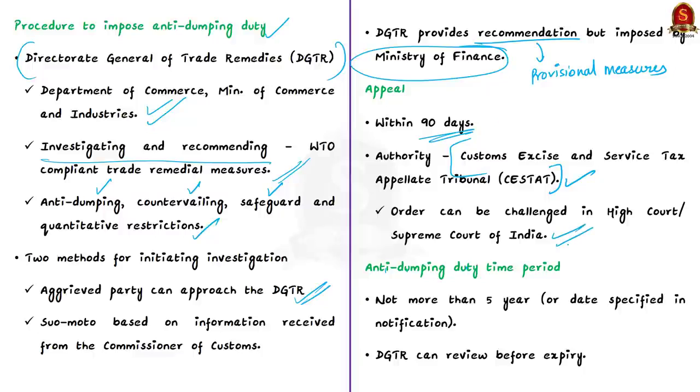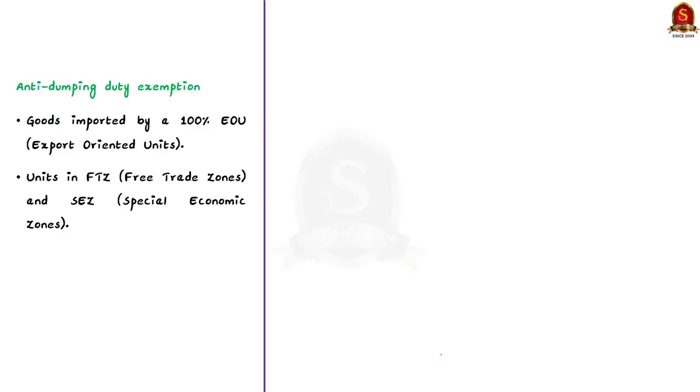So is this anti-dumping duty imposed for an infinite period of time? It is not. See, in general, the anti-dumping duty shall remain in force for a period of not more than 5 years. But it can be less than 5 years also. Now, another fact that needs to be remembered regarding anti-dumping duty is that it would not apply to goods imported by 100% export-oriented units and the units in the free trade zones and special economic zones. So these are the basic details that you need to know about anti-dumping duty, why it is used, its legal framework in India, and the procedure followed in India for imposition of an anti-dumping duty.